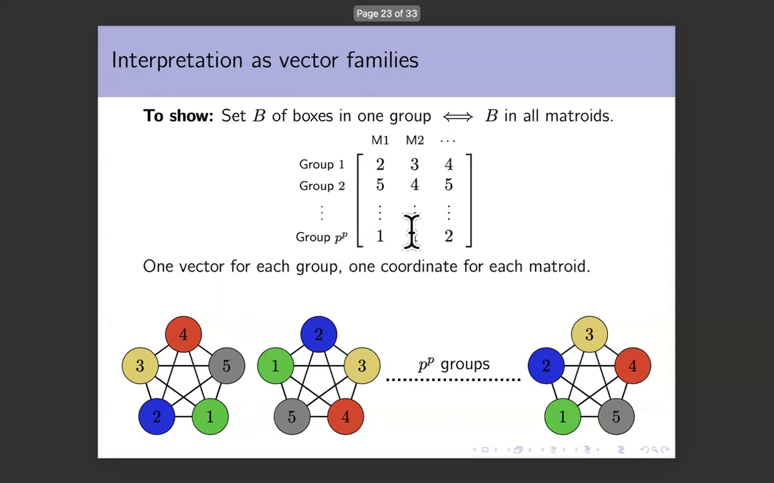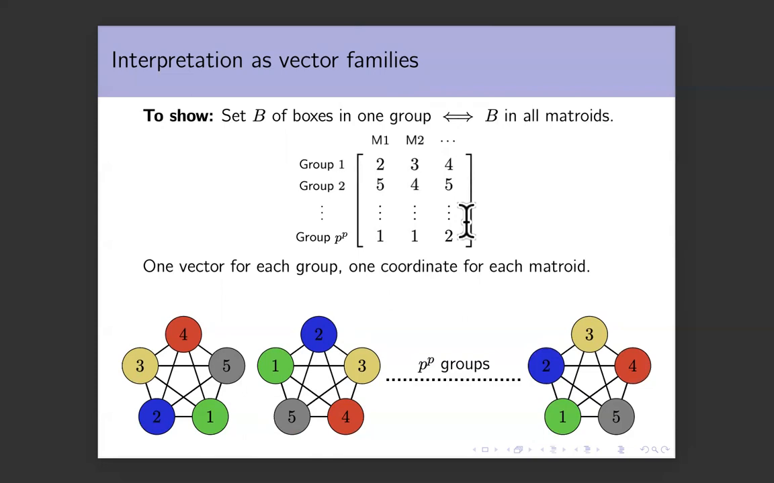You can do this for all the matroids in your system, and then you can define your system of matroids as a nice matrix where the columns represent matroids and the rows represent the groups, which I will also call vectors. These are all vectors. And each coordinate decides in which part of the matroid the lowest item in that group lies. Okay, so this is now our system. It's defined by a matrix, where the rows are vectors and the columns are matroids.